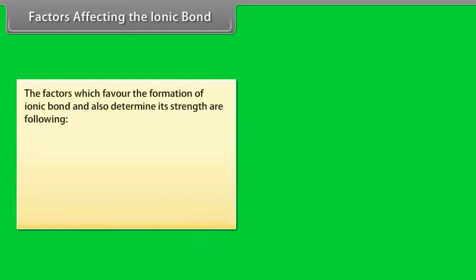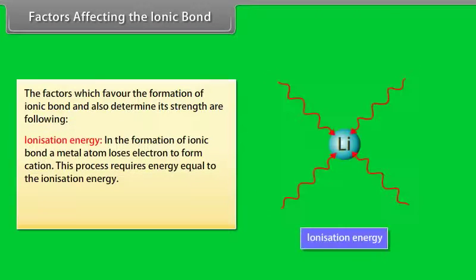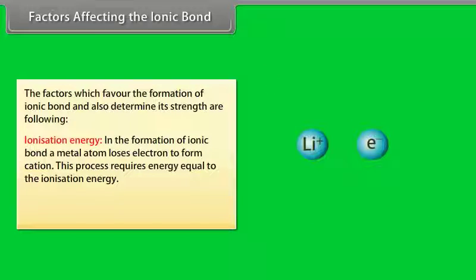Factors affecting the ionic bond. The factors which favor the formation of ionic bond and also determine its strength are following. Ionization energy. In the formation of ionic bond, a metal atom loses electron to form cation. This process requires energy equal to the ionization energy.